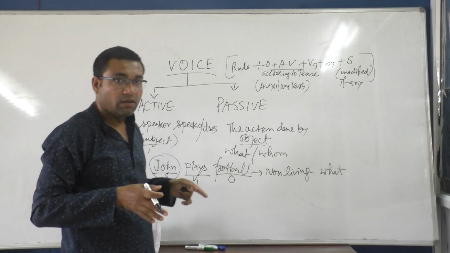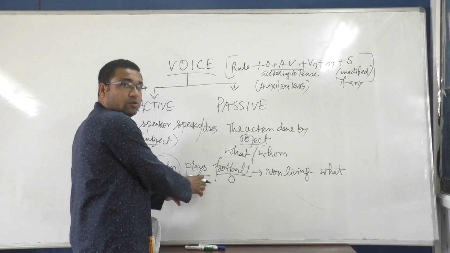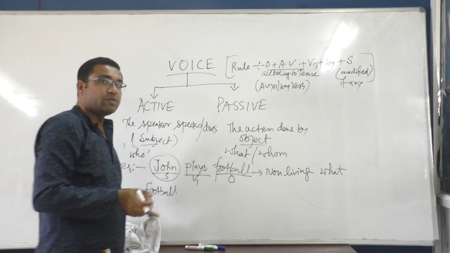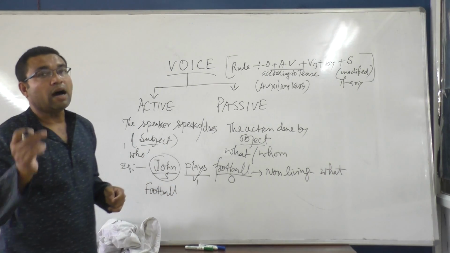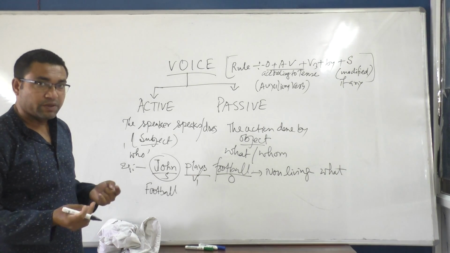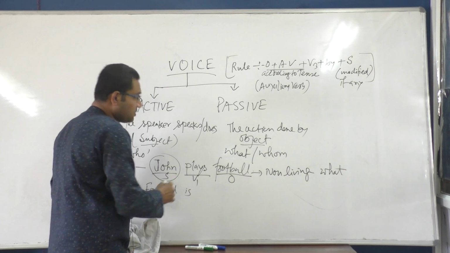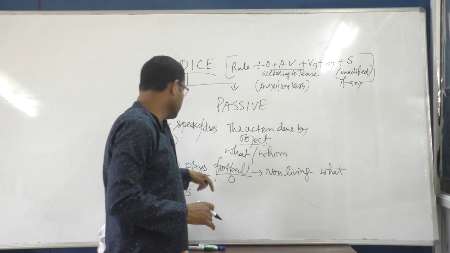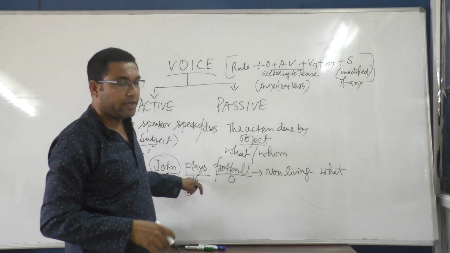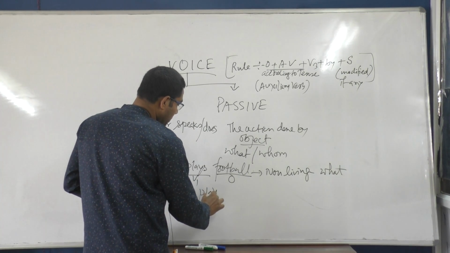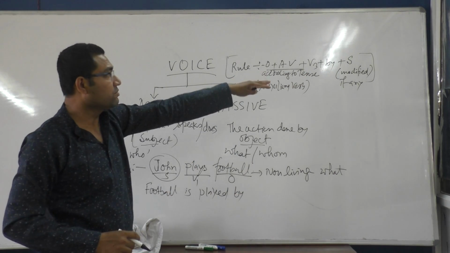As it is present tense, auxiliary should be am, is, are. I will make a table, but right now, in present tense, auxiliaries are used as am, is, are. With I, am is used; with subject third person singular number, is is used; with subject third person plural number, are is used; even with you, second person, are is used. But here football is third person singular, that's why you have to use is. After that V3. V3 of play: play, played, played. So it should be played, P-L-A-Y-E-D. After that by.